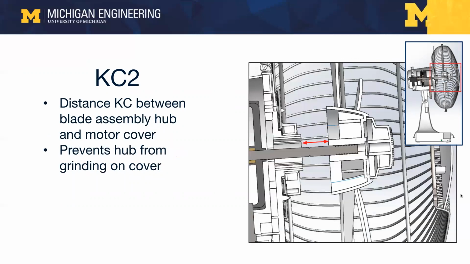Our second KC is another distance KC, this time between the blade assembly hub and the cover over the motor. This prevents the hub from grinding on the motor cover, and thus prevents any grinding noises and ensures the operation of the fan. And next up will be Janice covering the liaison diagrams and the KC delivery chains.